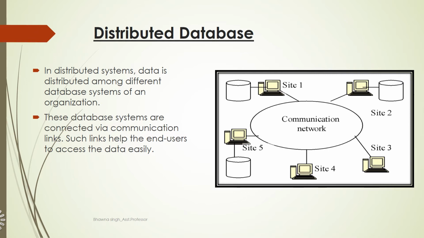And as you can see in this diagram also, there are multiple sites, each having its own database, and all these sites communicate with each other with the help of the communication network. So this distributed database helps in load balancing, distributing the entire work into multiple sites.